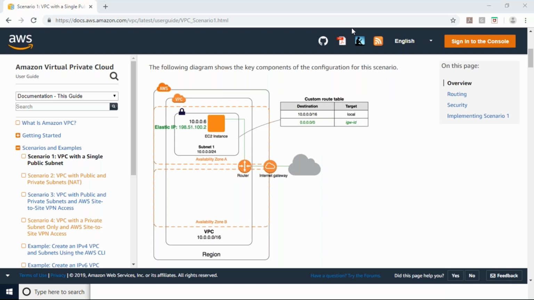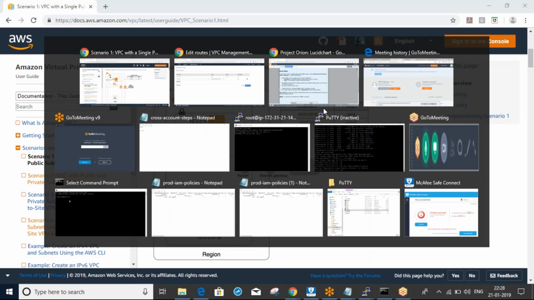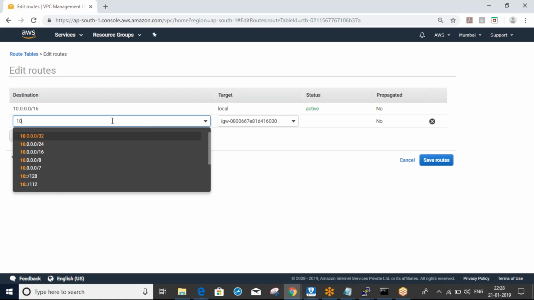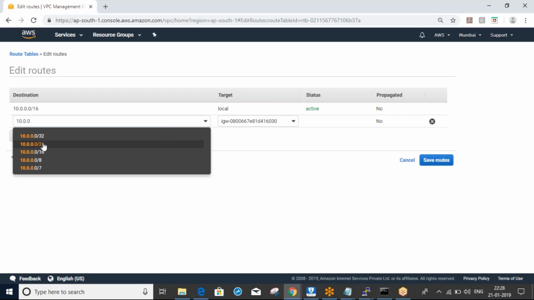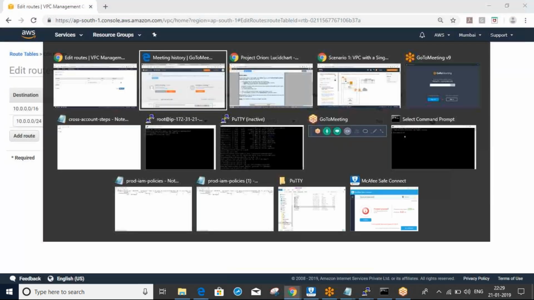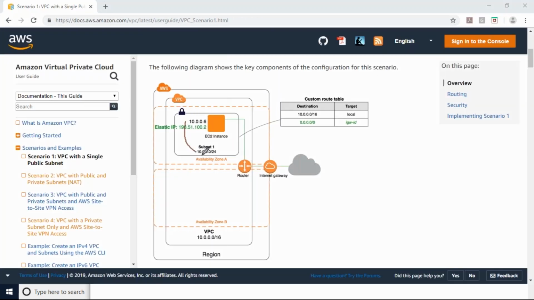Just leave it as zero. What will I give? Here I will give my destination. Here my destination is my subnet, right? So I'll give my subnet range. Now only the servers which are in this subnet can communicate with the internet, if I attach this route table.